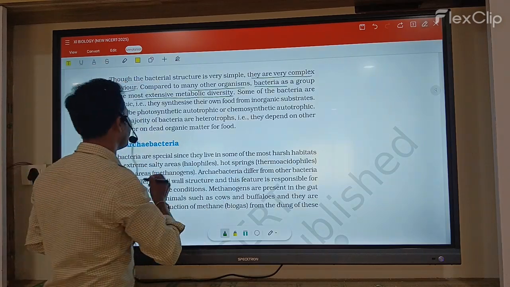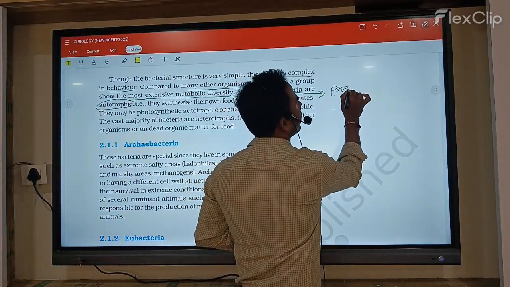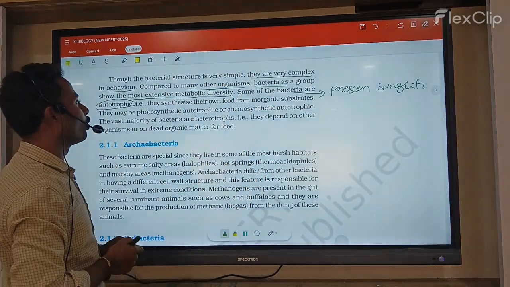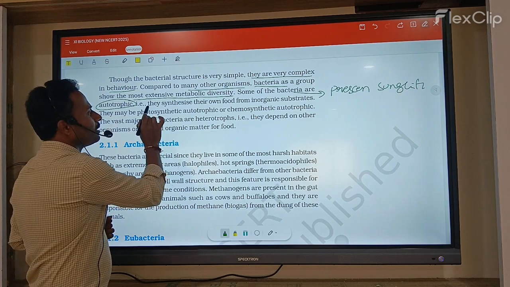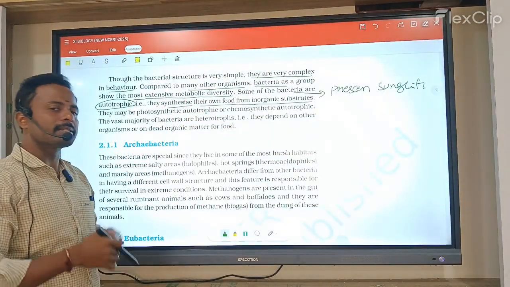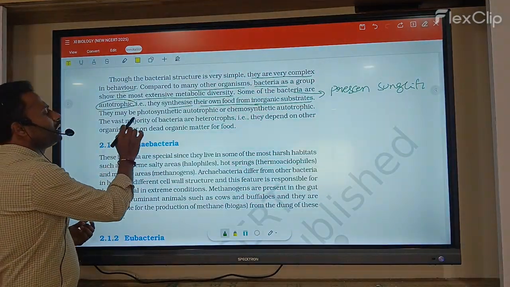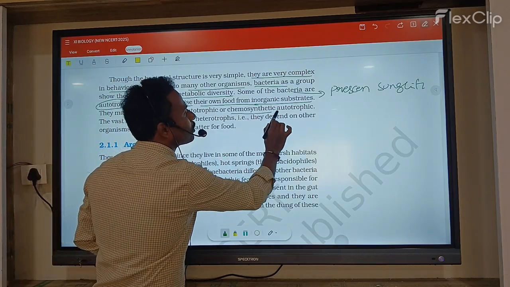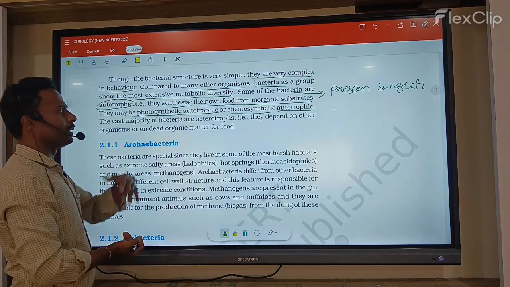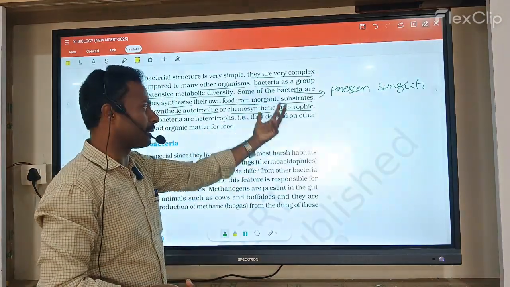Some bacteria are autotrophs, which means that in the presence of sunlight they prepare their own food materials. They synthesize their own food from inorganic substances. There are photosynthetic autotrophs and chemosynthetic autotrophs. Photosynthetic autotrophs prepare their own food in the presence of sunlight, and chemosynthetic autotrophs use some chemicals to prepare their own food materials.